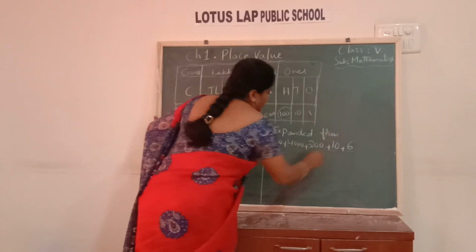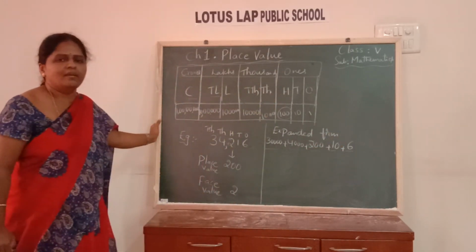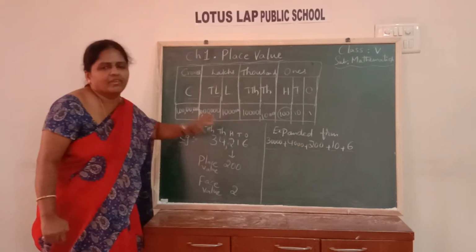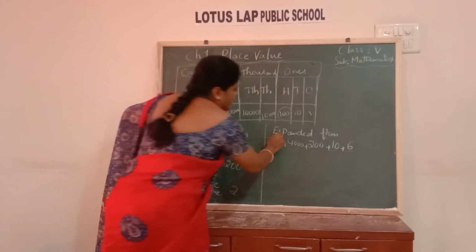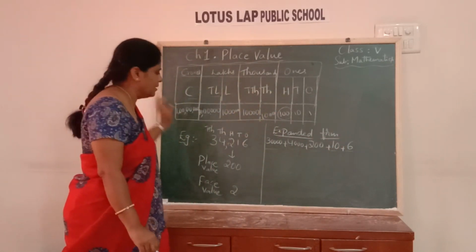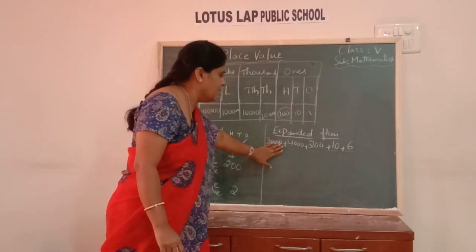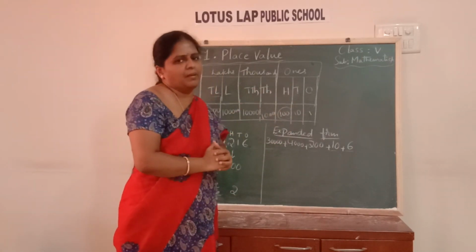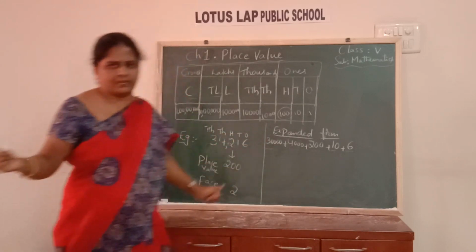Expanded form is nothing but the sum of the place values of each digit in a given number. So did you understand, children? So the sum of the place values of each digit in a number is called the expanded form of the number. We are expanding the number. Okay, children?